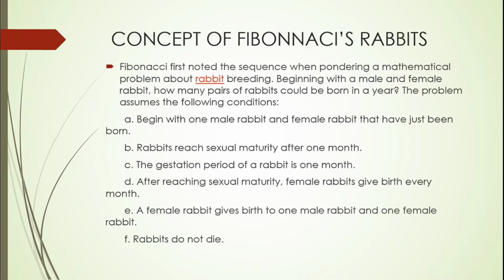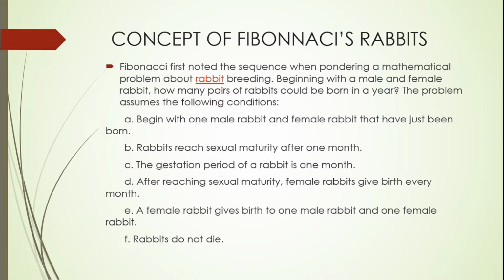So the concept of Fibonacci's rabbits is that Fibonacci first noted a sequence when pondering a mathematical problem about rabbit breeding. Beginning with a male and female rabbit, how many pairs of rabbits can be born in a year? The problem assumes the following conditions. First, begin with one male rabbit and one female rabbit that have just been born.